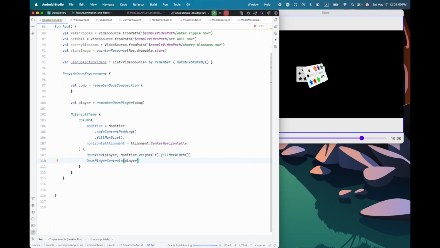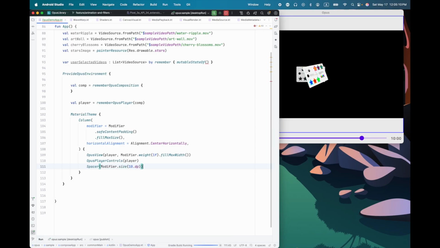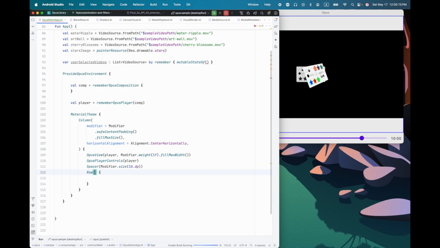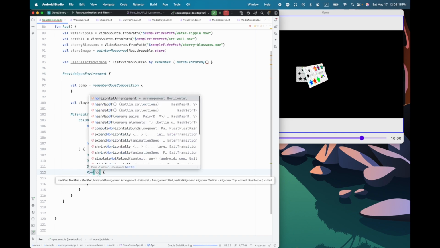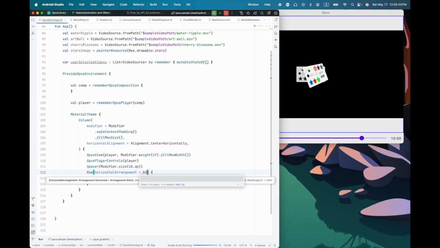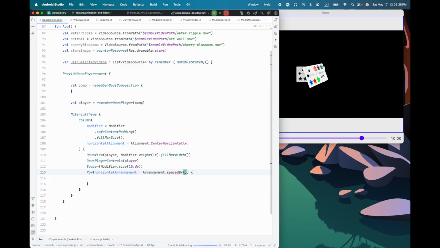Then let's come in here and we'll add underneath the player controls, I'll put a little spacer there. And then let's put a row here and arrangement spaced by. Let's make that 5. Okay, so let's put some buttons in here.